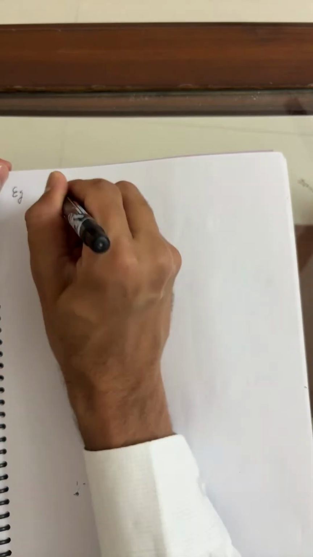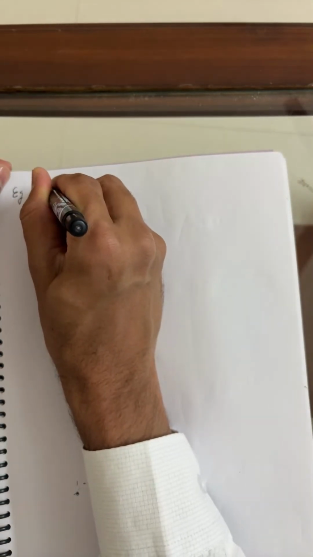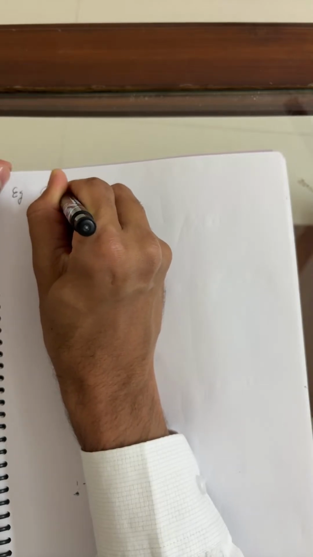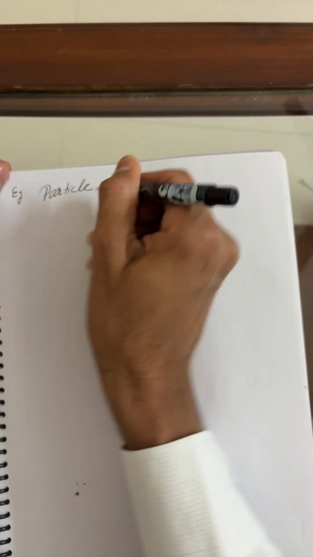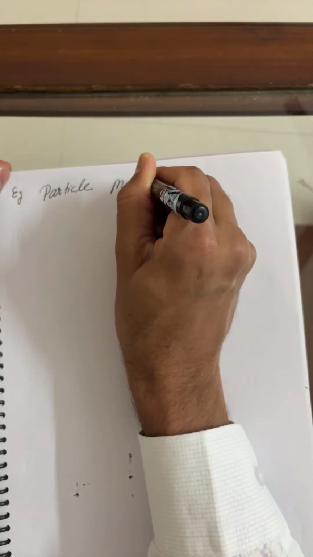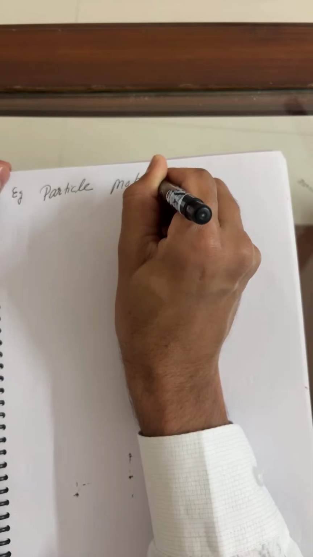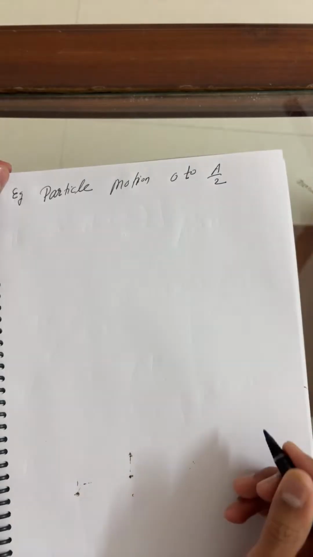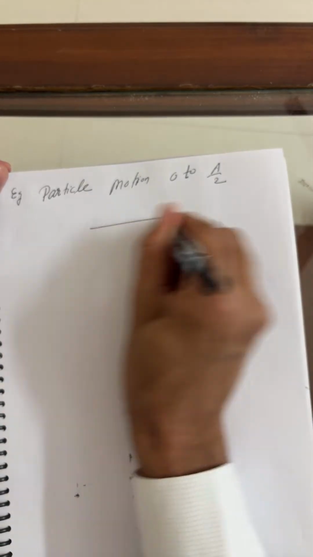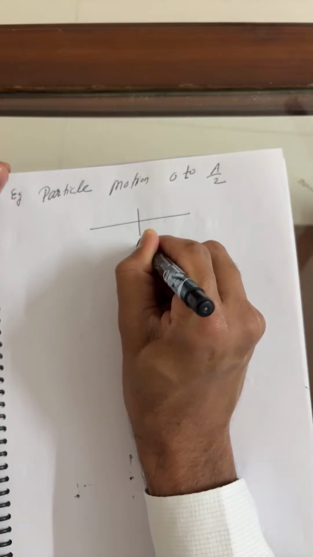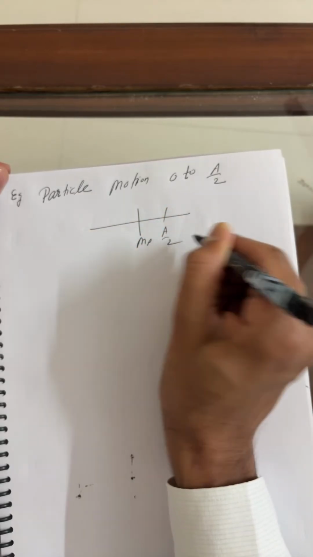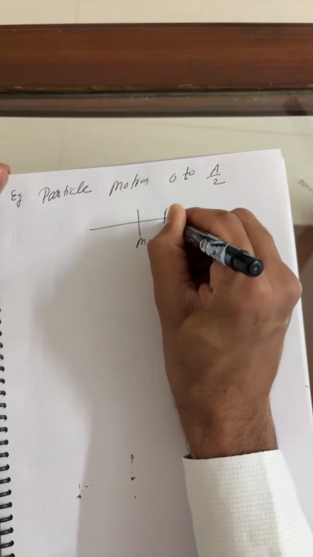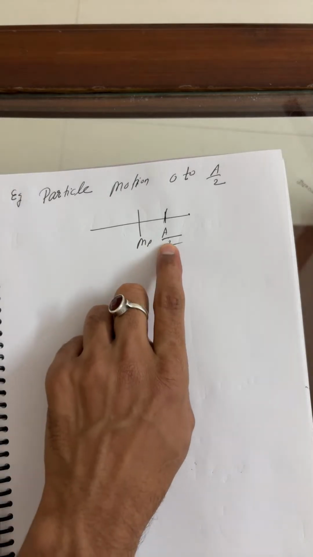A particle in motion. Consider the mean position, and half of the amplitude, that is A by 2. This is the condition I'm telling. This is the mean position, and this is A by 2. We wish to find the phase angle traveled by the particle.